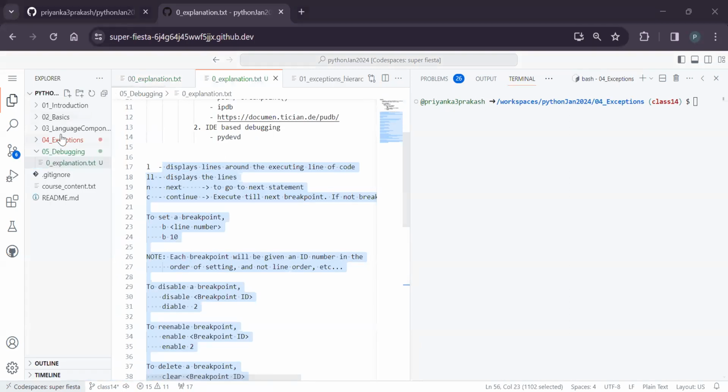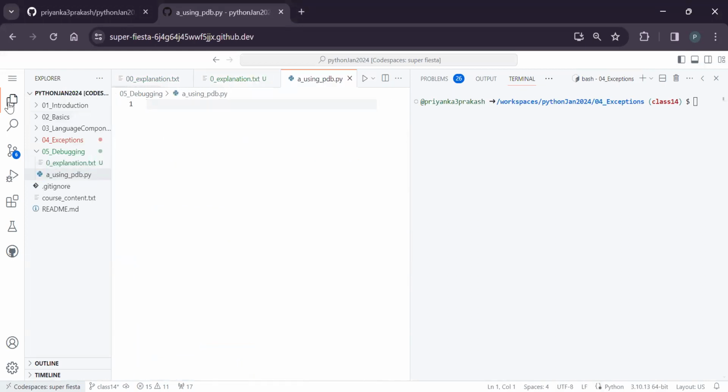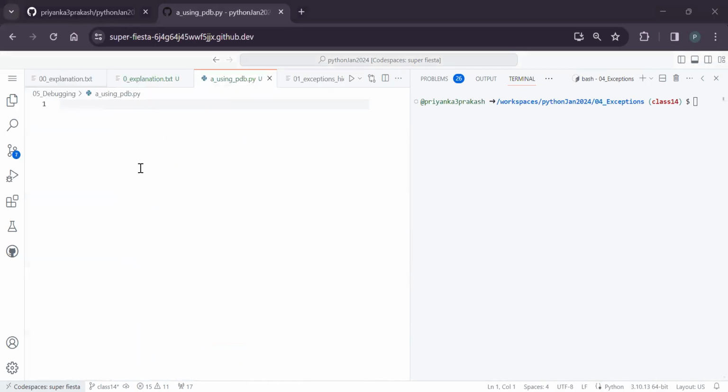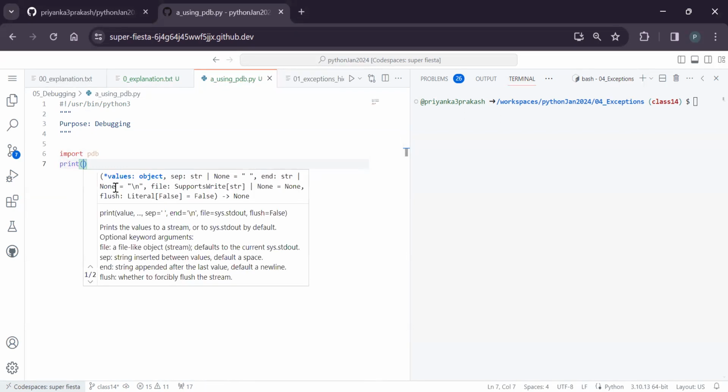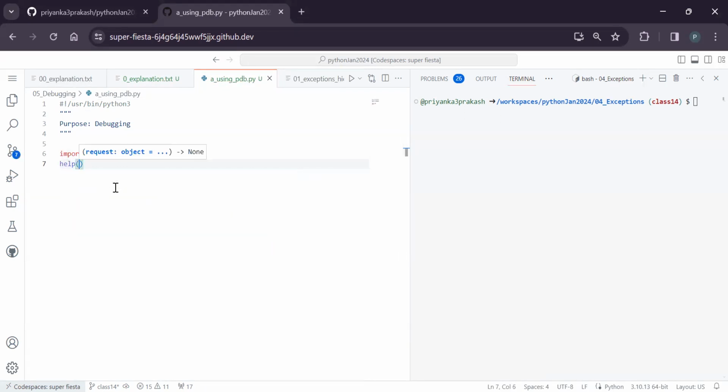So first, in the debugging concept, if I use the first way, called PDB, let me try PDB to understand how it is. PDB is a Python module. If I say import pdb, and if you want to know how to use that particular module, you can write help of pdb. So you can understand what all things we can do.